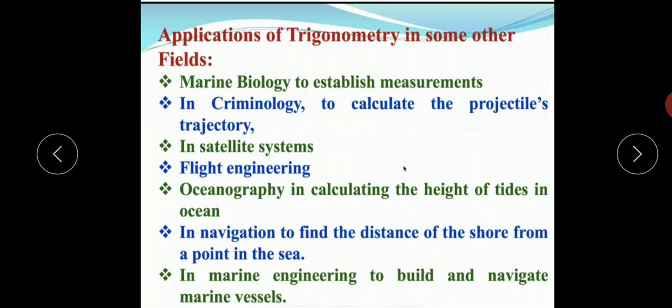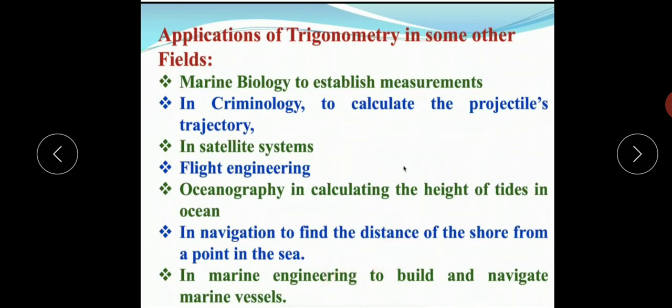Now, applications of trigonometry in some other fields: in marine biology to establish measurements, in criminology to calculate a projectile's trajectory, in satellite systems, in flight engineering, in oceanography to calculate the height of tides in oceans, in navigation to find the distance of the shore from a point in the sea, and in marine engineering to build and navigate marine vessels.